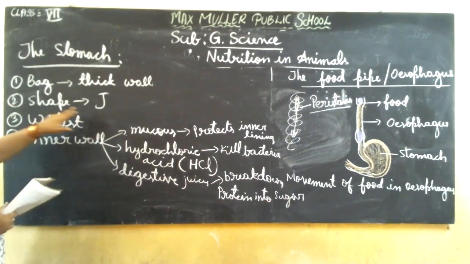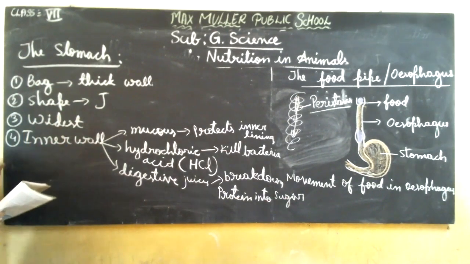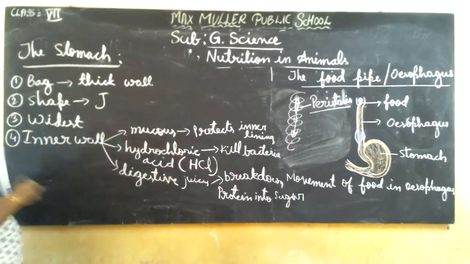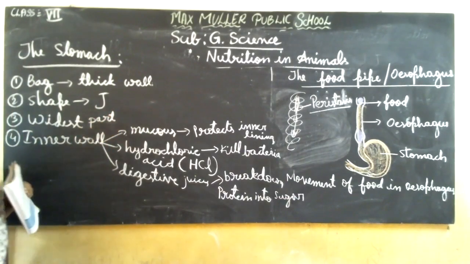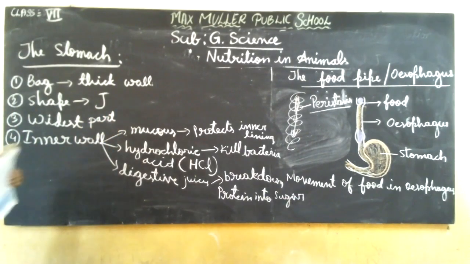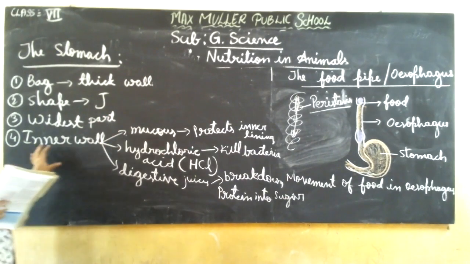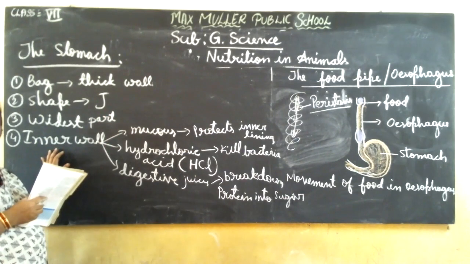Then it has a flattened J-shaped structure, and it is the widest part of the alimentary canal. The alimentary canal is like a pipeline, which is wide and stretched in the stomach area. Then the fourth point: it has an outer wall and an inner wall.